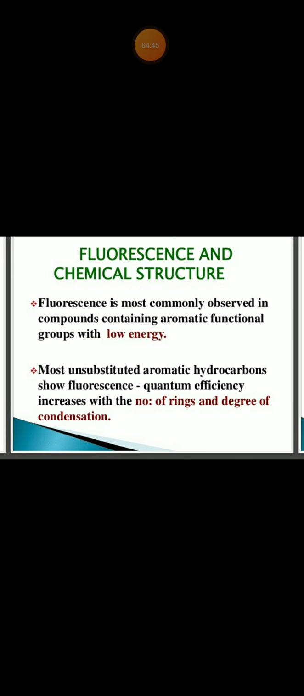Fluorescence and chemical structure. What is the relation between fluorescence and chemical structure? Some types of compounds show more fluorescence, some show less. Fluorescence is most commonly observed in compounds containing aromatic functional groups, you know, aromatic functional groups with a low energy. Most unsubstituted aromatic hydrocarbons show fluorescence. Quantum efficiency increases with the number of rings and degree of condensation. If there are two aromatic rings together, it will show more fluorescence.